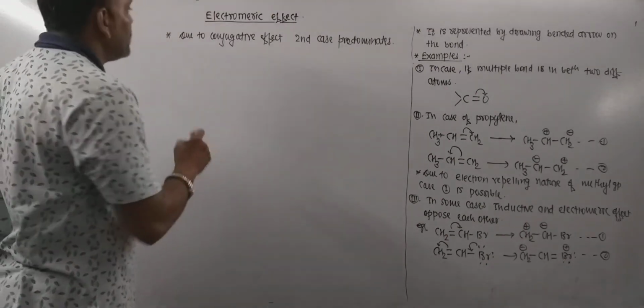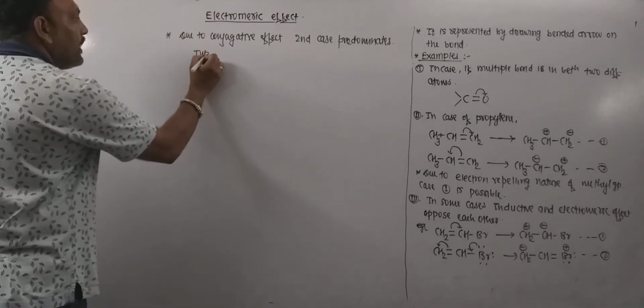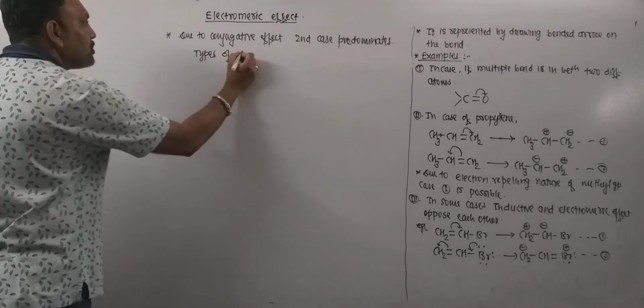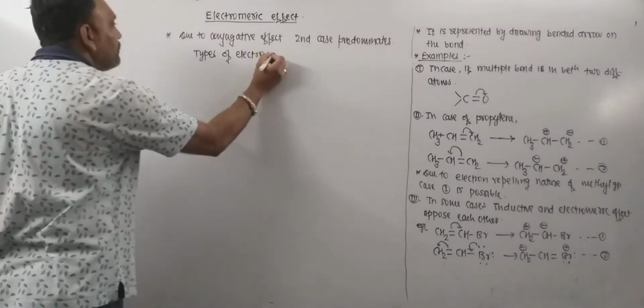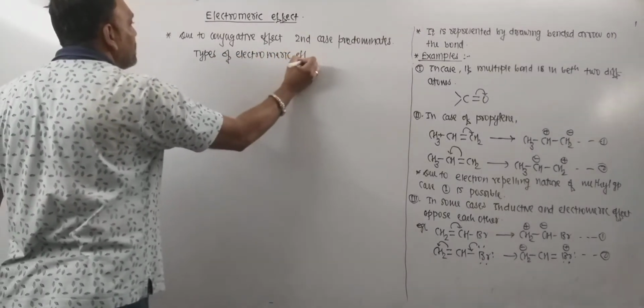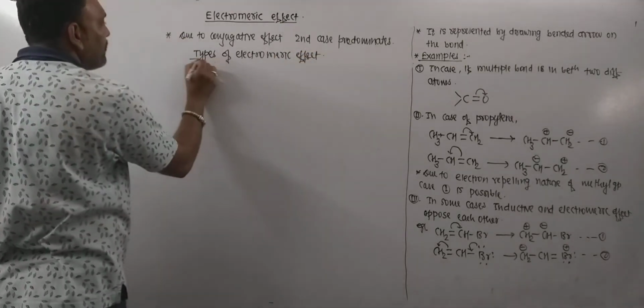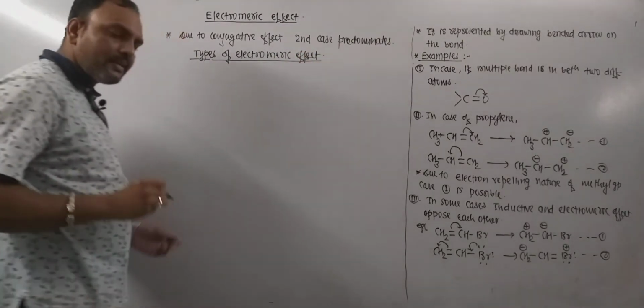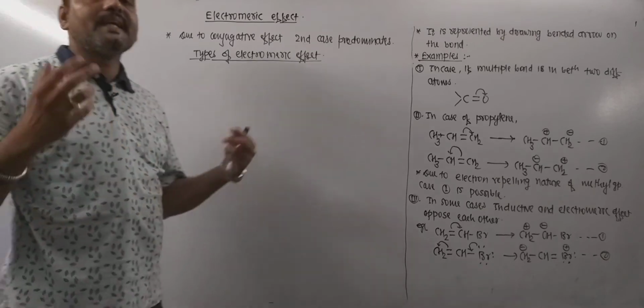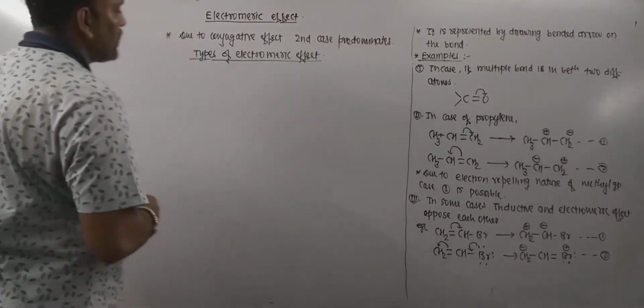Now let's discuss the types of electromeric effect. Remember, electromeric effect is a temporary effect, and it can be categorized into two types.